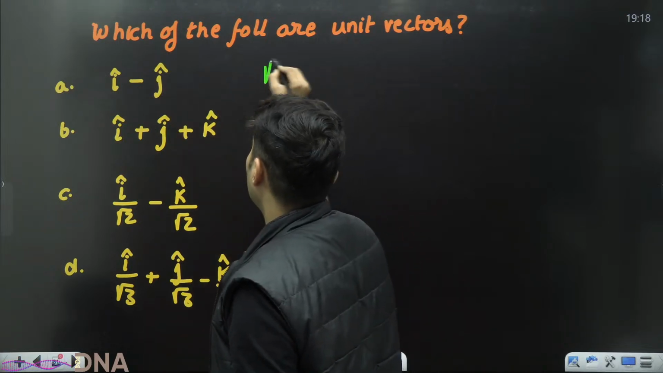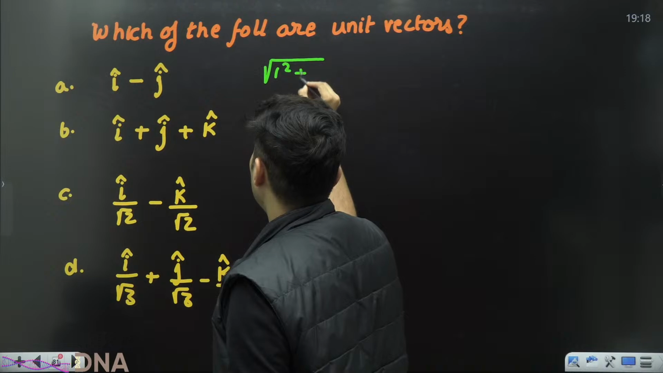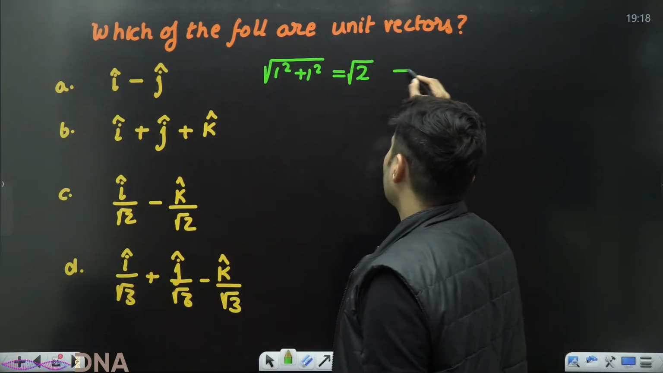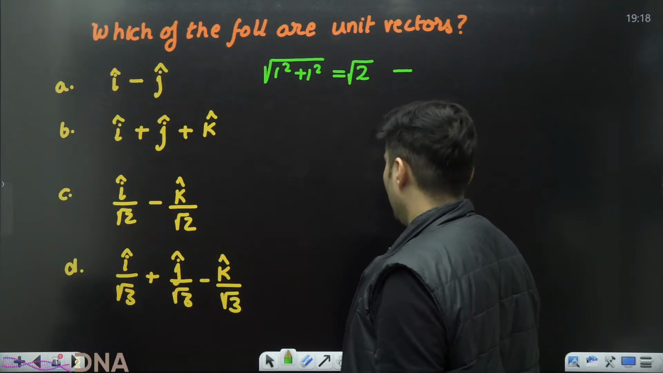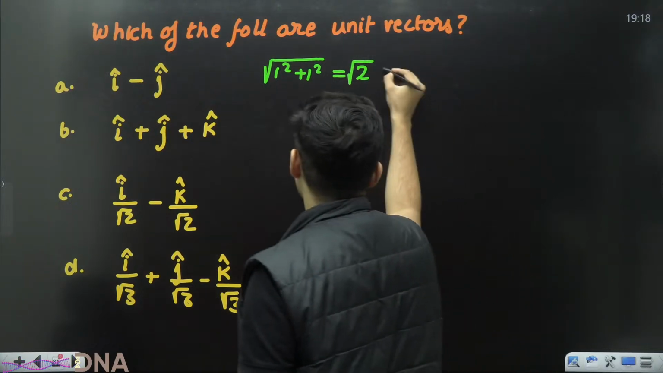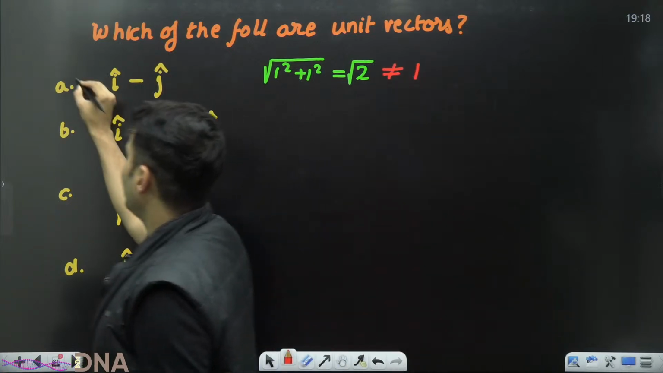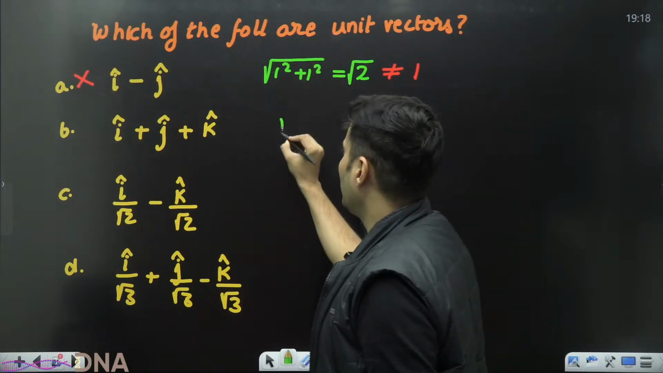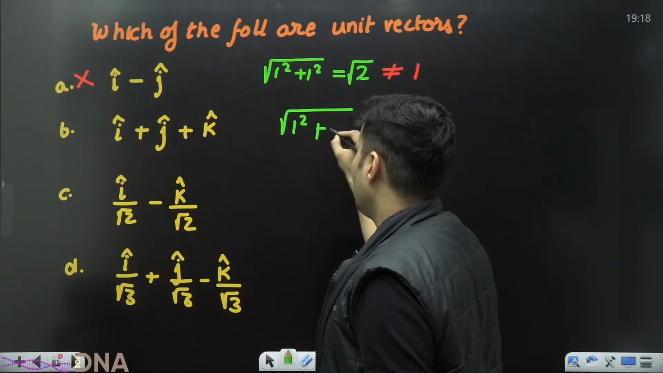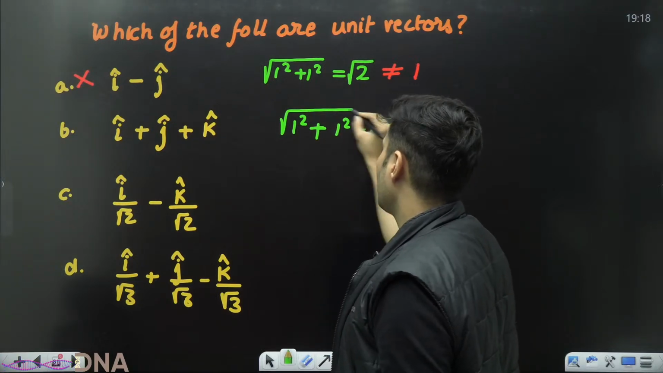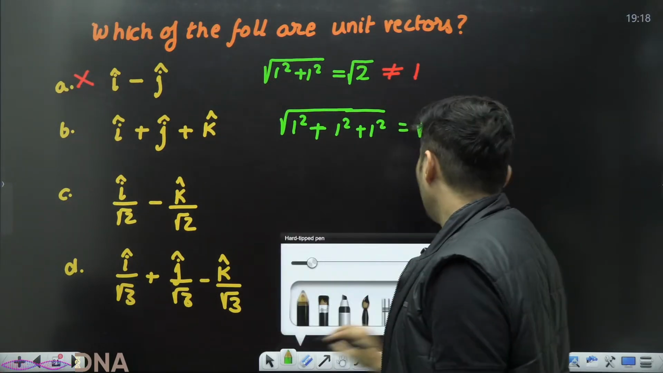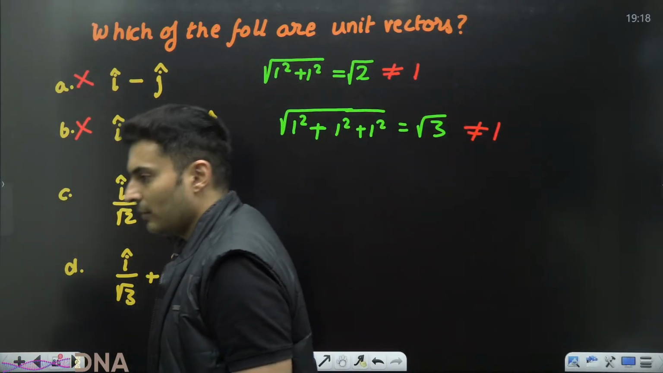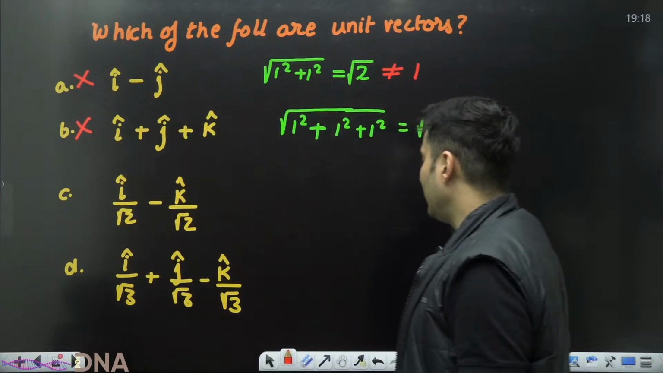If you take the magnitude of the first, this will be nothing but 1 square plus 1 square, which is basically root of 2. Hence, it is not equal to 1. Therefore, it is not a unit vector. How about the next one? Magnitudes of the components are 1, 1 and 1 only. So 1 square plus 1 square plus 1 square is basically root 3. Again, root 3 is not 1. So this is also not a unit vector.